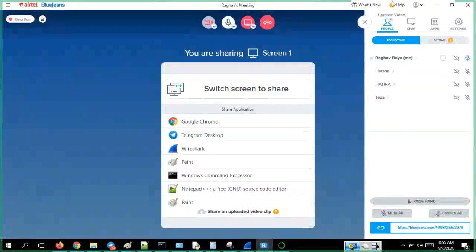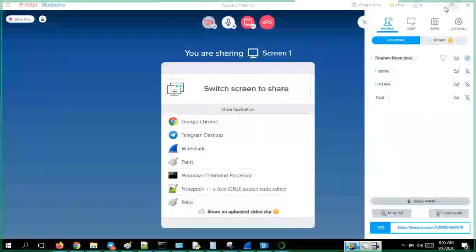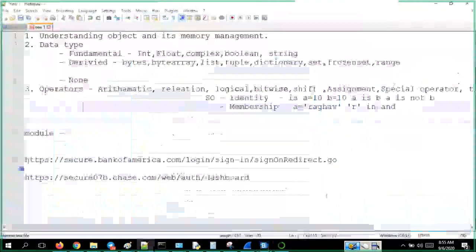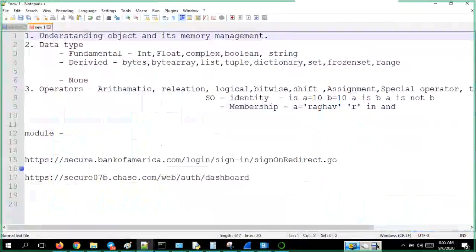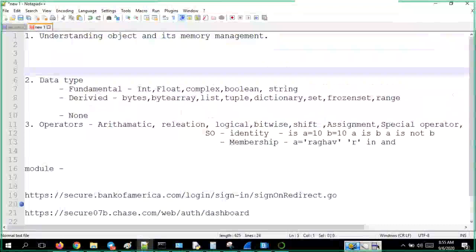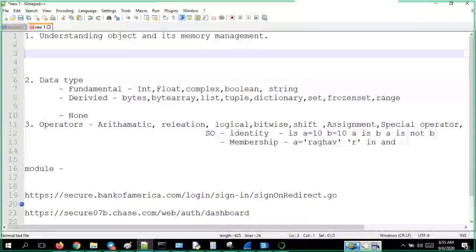Let's start. So, guys, initially what we did, we started with understanding about the objects. Everything in Python is an object, and we have done some memory management related practice, right? How each variable gets stored and everything, all those things we have seen.